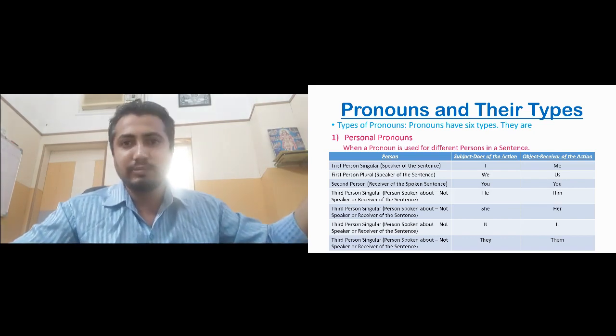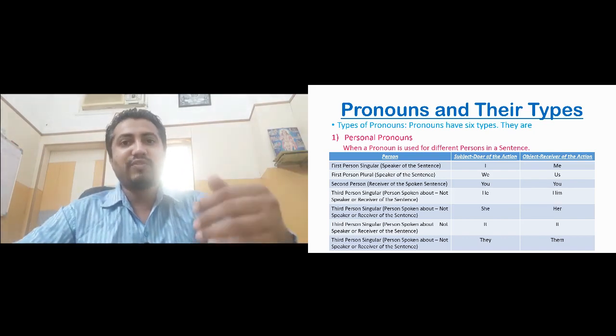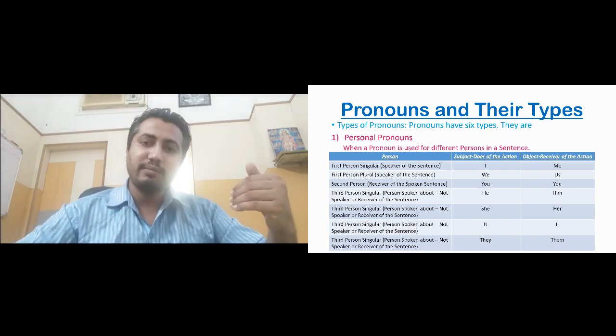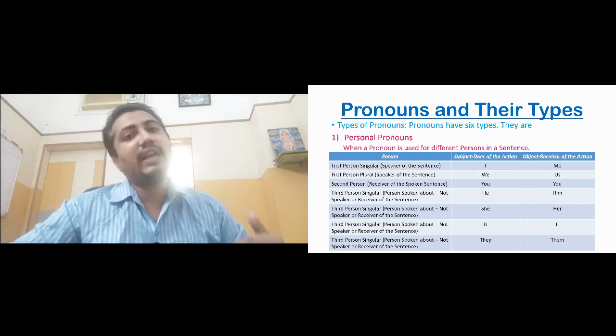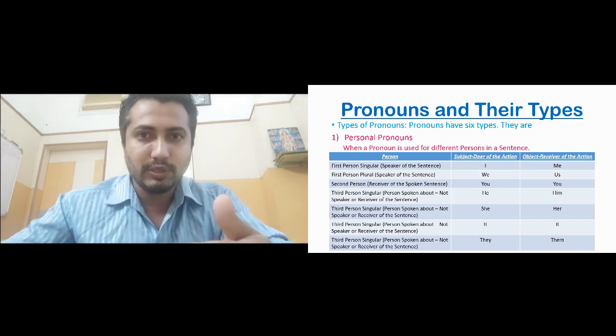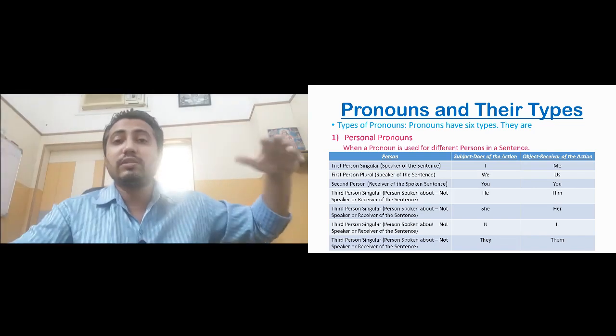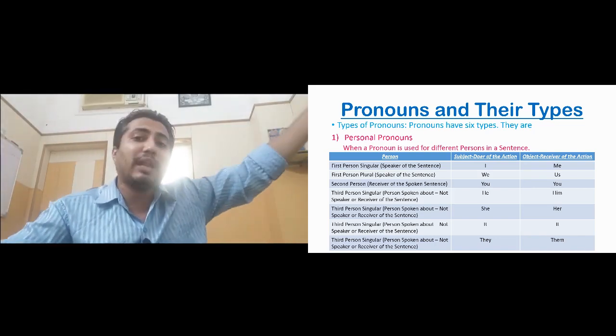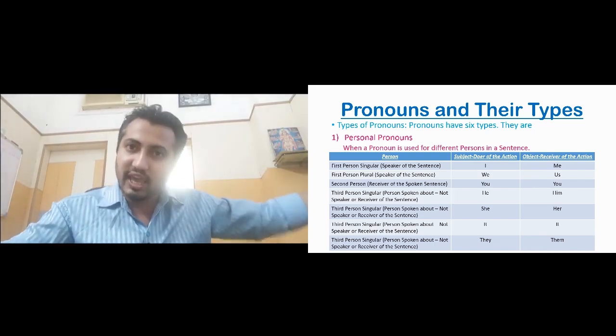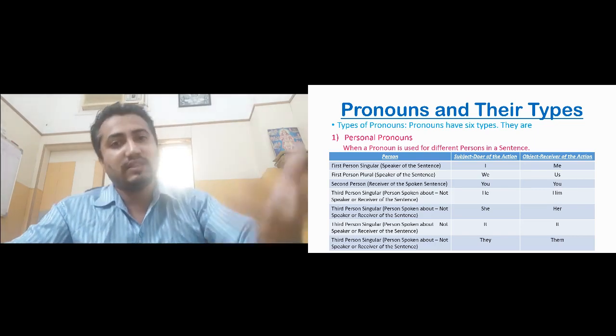Now there also both subject object both are it. So if it comes before the verb, it is a subject, and if it comes after the verb, it is the object. And the last person, third person plural, many people are there. So subjective case is they, and objective case is them.